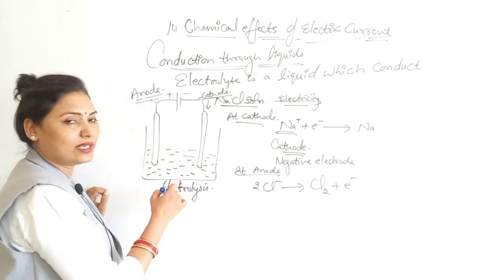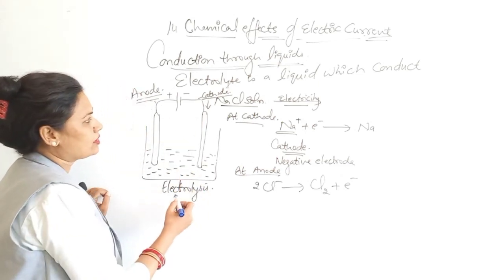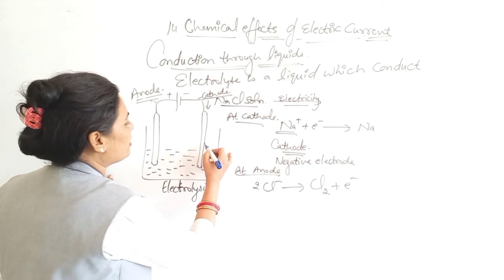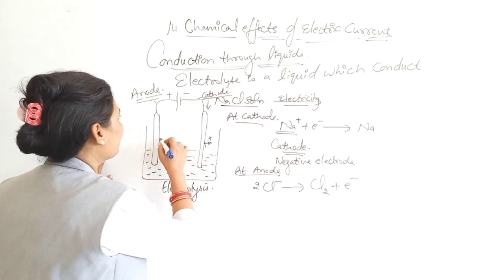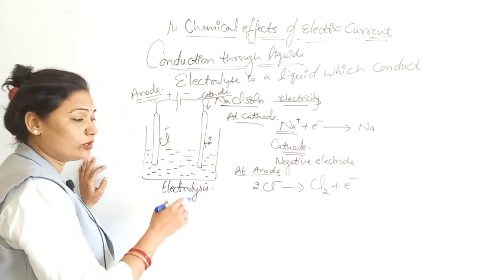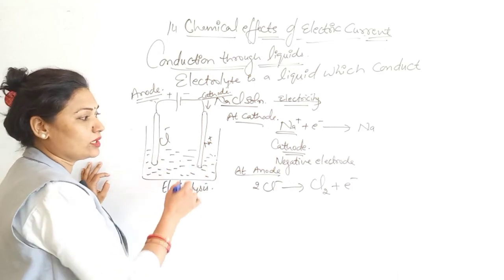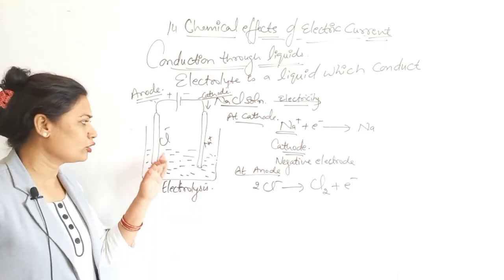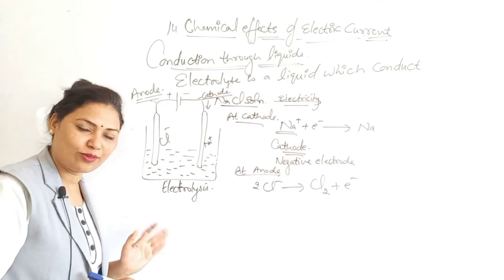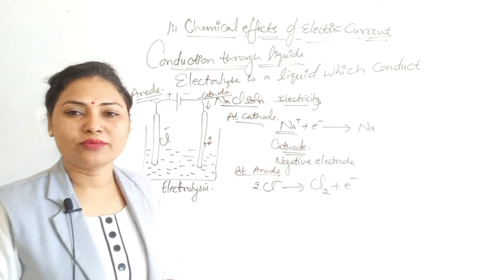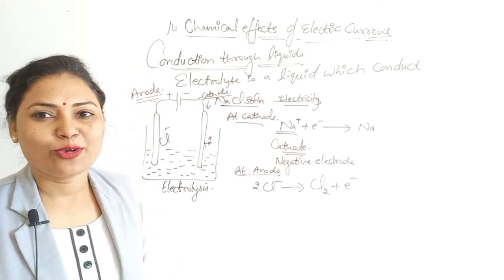If you pass the electricity, then sodium ions will move here and chloride ions will move there. So deposition is taking place and they will form the sodium metal and chlorine gas. Okay. So with this, thank you and have a nice day.